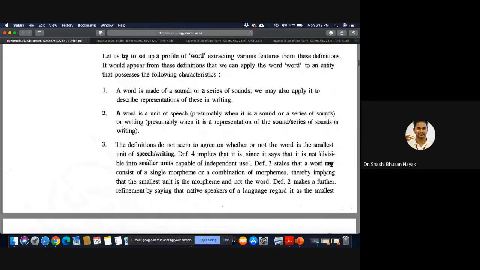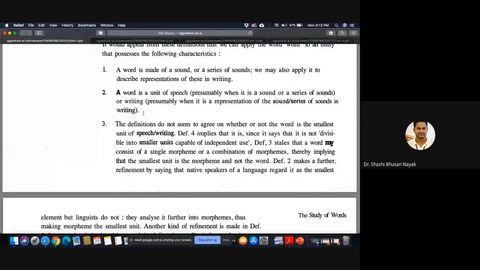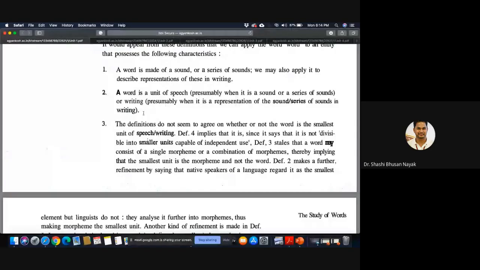In your study material, let's profile a word. What are the characteristics of the word? Number one, a word is made of a sound or a series of sounds. Of course, when I talk to you, there are sounds or series of sounds. We may also apply this to describe representations in writing. Of course, a word is a unit of speech. When you speak, it's a combination of many units of speech. Both are true.